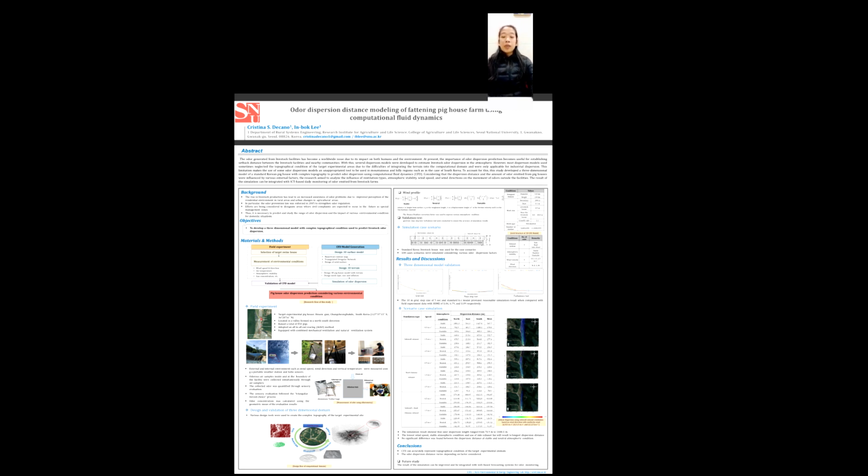Using computational fluid dynamics. Among all the livestock in South Korea, the swine industry is known to be the largest in terms of production volume, contributing about 45.7% of the total livestock annually. With the increase in demand due to population growth, the volume of production increased by more than 40% from 2005 to 2019.